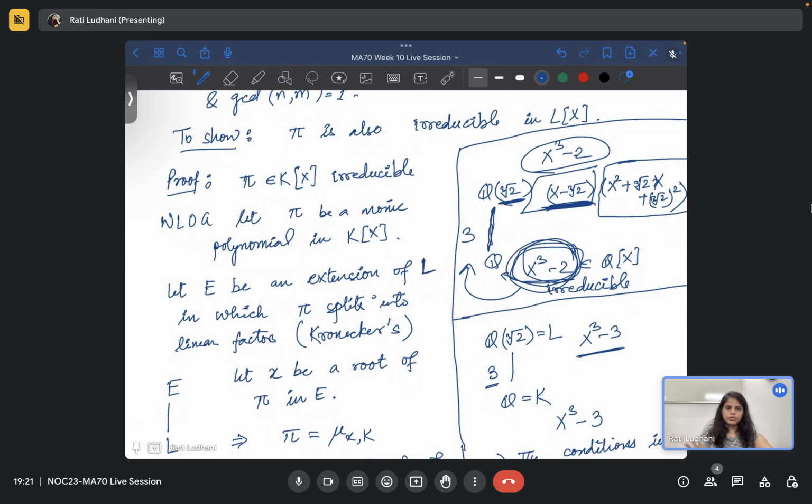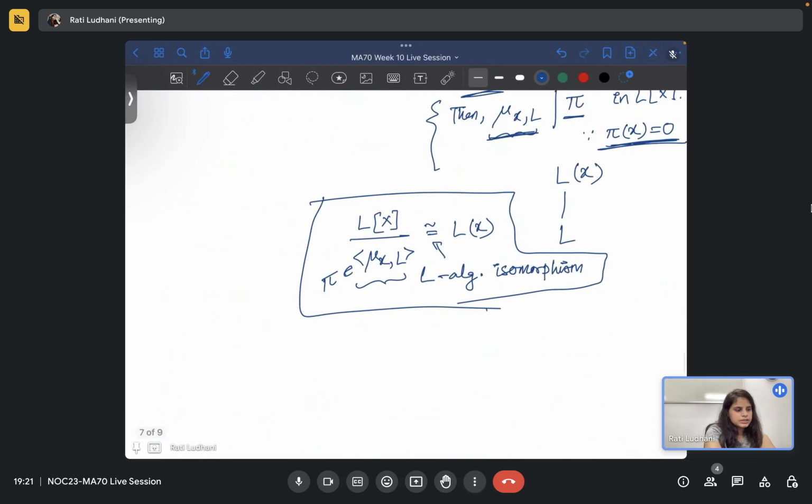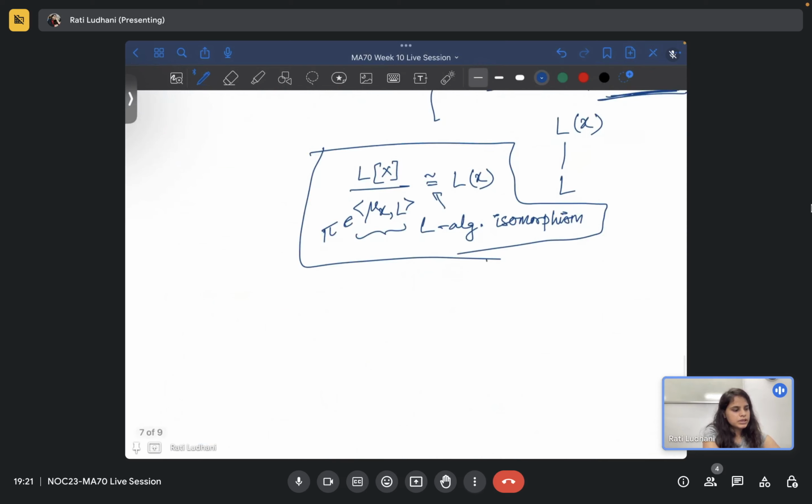This is always true. We have used it earlier also. So if K is contained in L and x is some element in the bigger field, then mu of x over L will always divide mu of x over K.